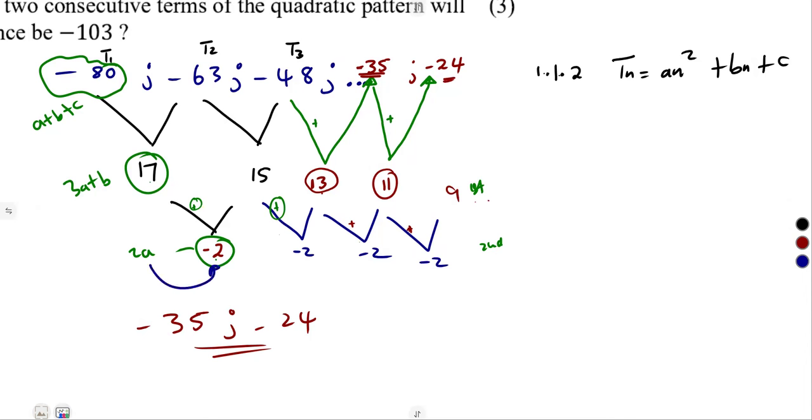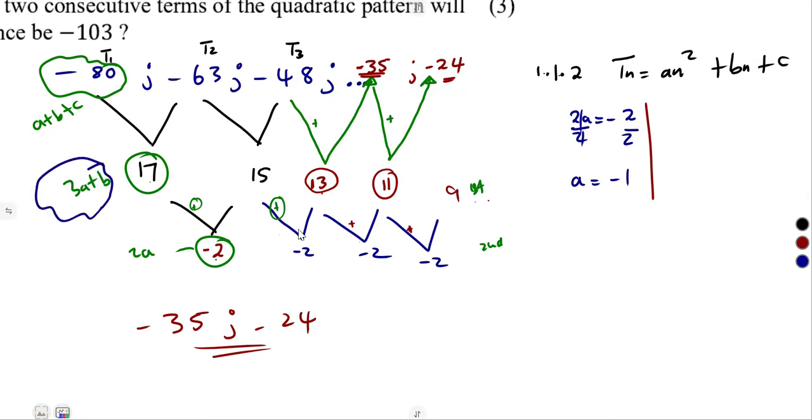2a must be equal to the second difference. So 2a is equal to minus 2. Thus the value of a is minus 2 divided by 2, which is minus 1. Then determining the value of b. Remember, 3a plus b is supposed to give us 17.